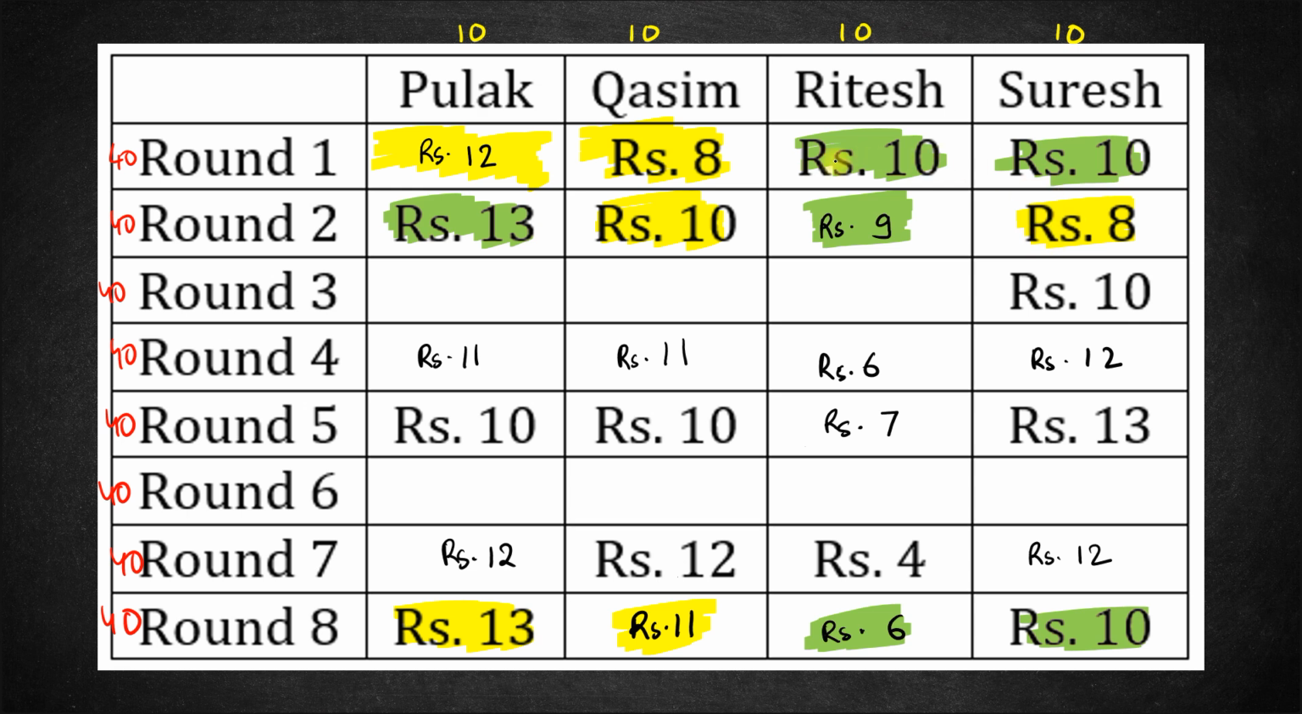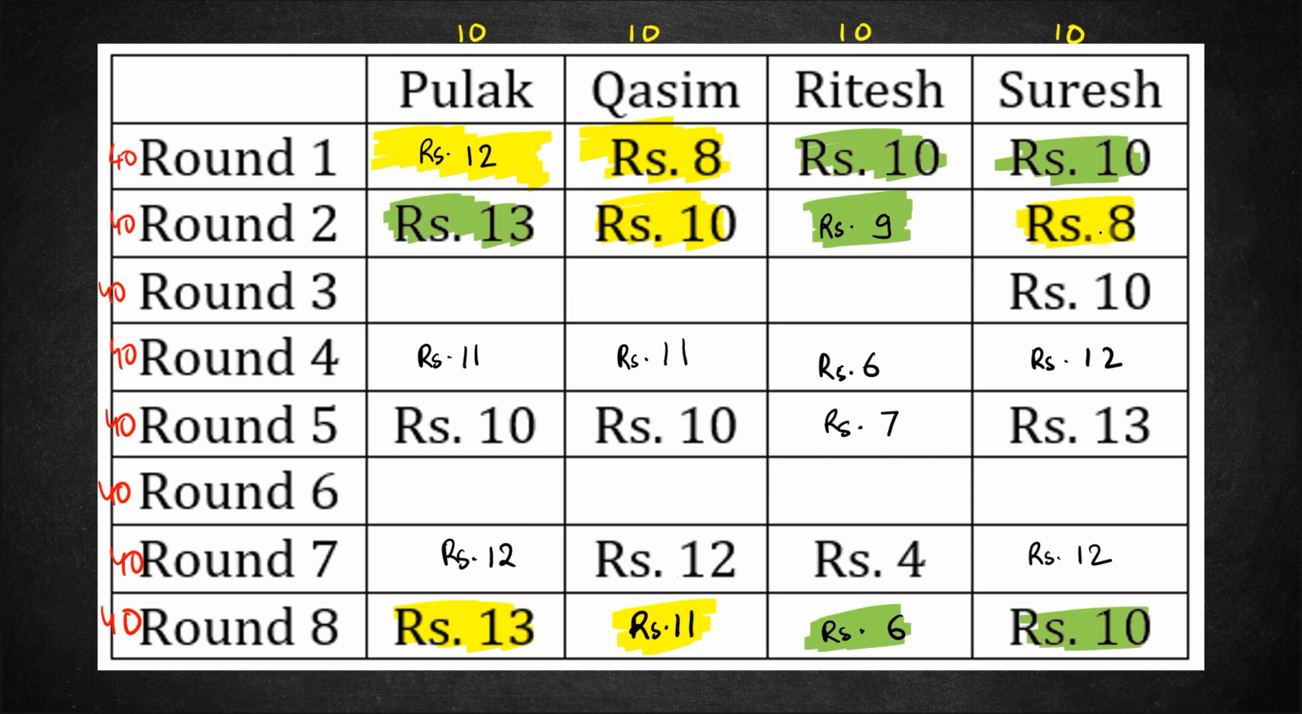In round 2, Suresh paired with Qasim. So in round 3, Suresh, whose value we know, cannot pair with Qasim. So this pair cannot be there. So that means Suresh's pair will either be with Ritesh or it will be Pulak. Correct? So let's do one thing. Let's make a case for pairing of Suresh and Ritesh.